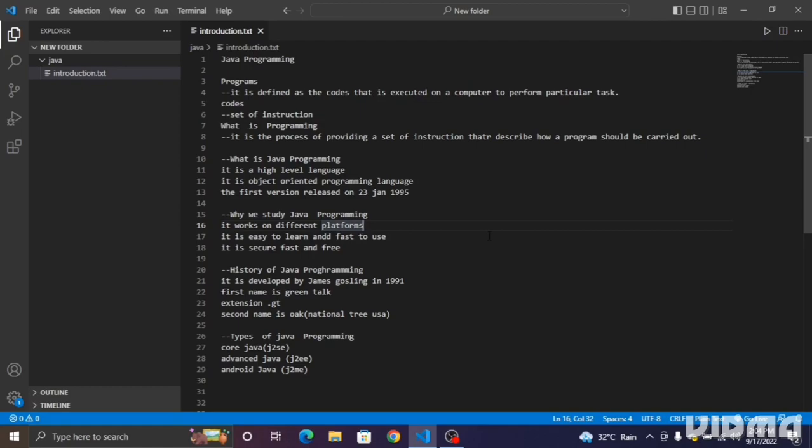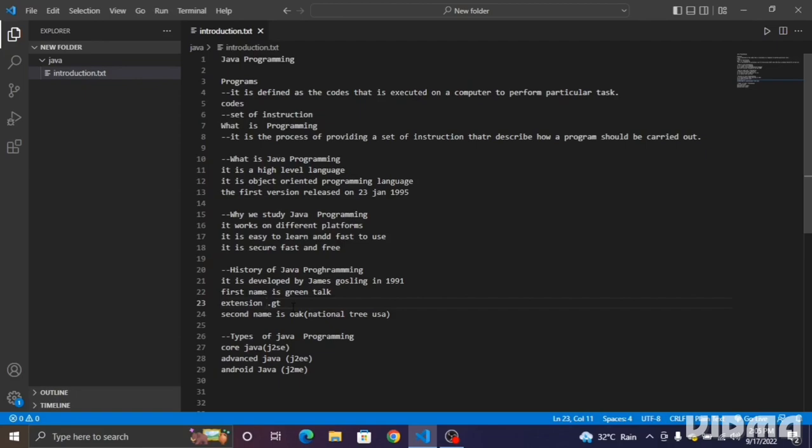First of all, we have to remember the name of one guy, James Gosling. The name behind Java programming is James Gosling. He is one of the men who developed Java and released its first version in 1995. Before the name Java, it had a first name called Green Talk, and we saved that code with the extension .gt. Today we save with .java, but previously, when Java had the different name Green Talk, we saved Java code with the extension .gt.